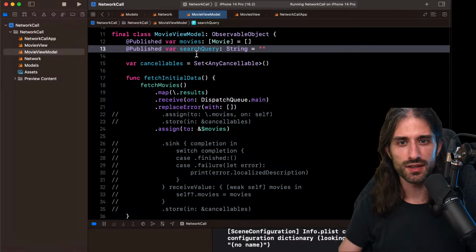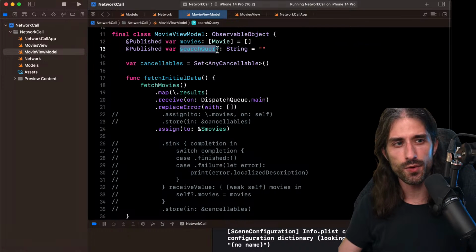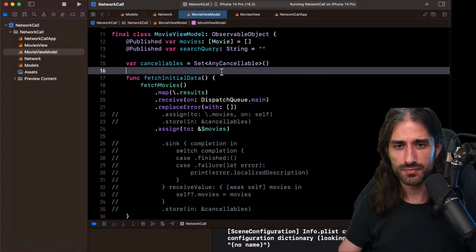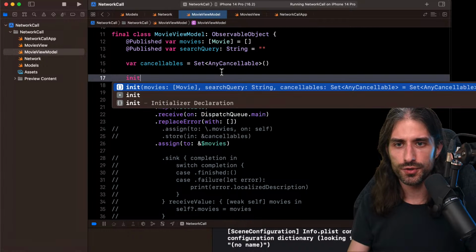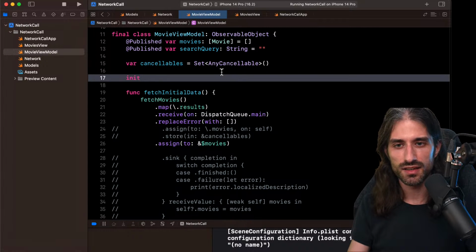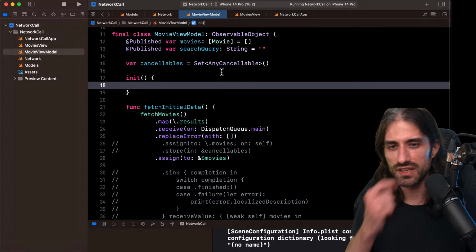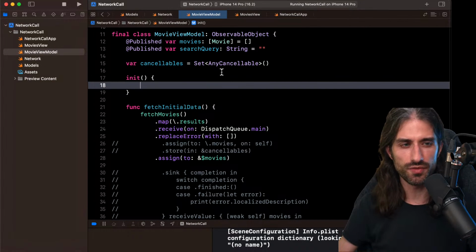What I want to do is that whenever search query changes, I want to implement the search and store the result of the search somewhere and display it on the screen. So what I'm going to do is implement the listening of the subscription inside the init. Now, I said just before, don't do anything costly in the init, and now I'm doing something in the init.